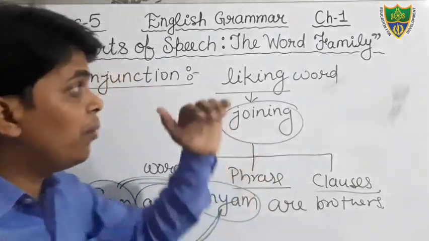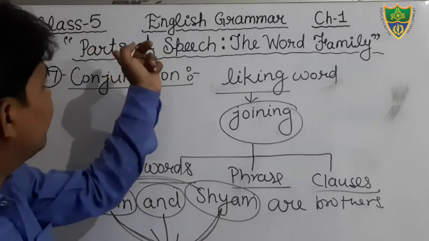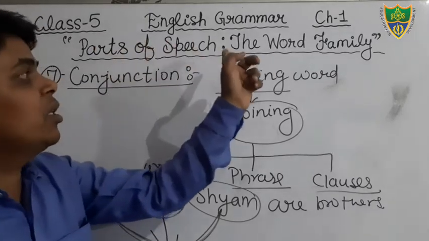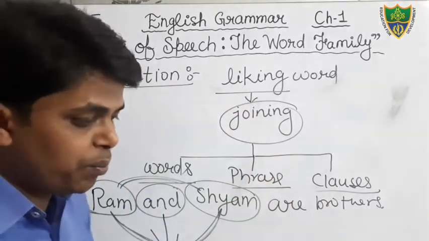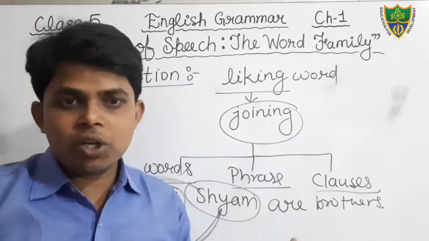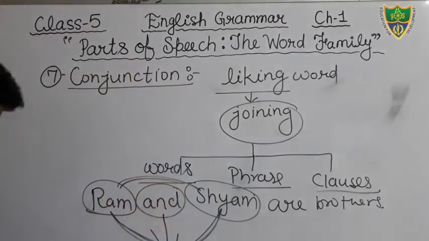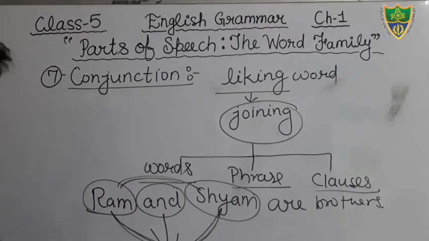But here in the very first chapter, the topic given is parts of speech, the word family. So we will discuss here only the 8 parts of speech, the basic information and definitions. I hope that you all have understood the things I have taught till now.